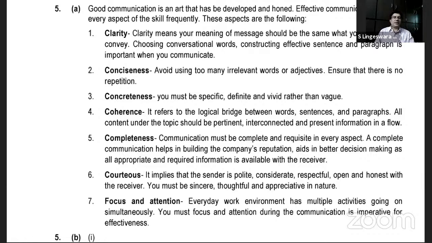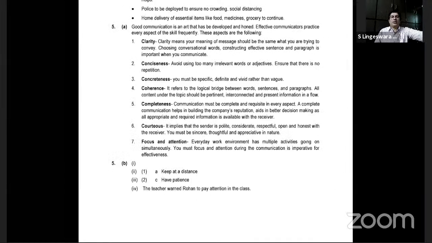And courteous: you are expected to sound polite. And focus and attention, which refers to quoting some examples which draw the attention of the reader basically, or the listener; either way it's possible.